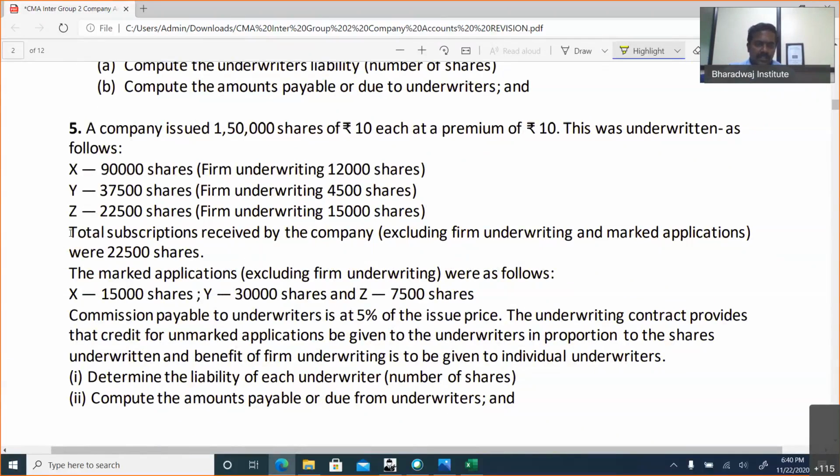Here also, total applications received, excluding firm underwriting but including marked applications, are given as 22,500. Underwriting contract provides that credit for unmarked applications will be given in the ratio of shares underwritten.